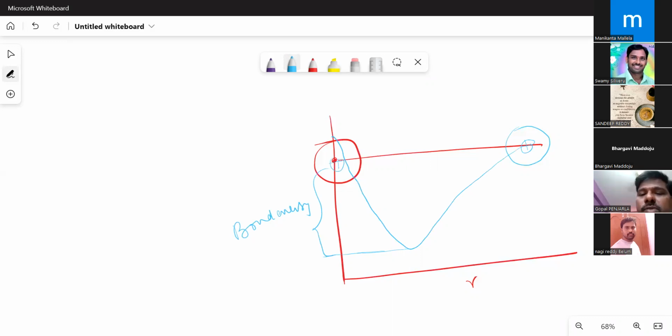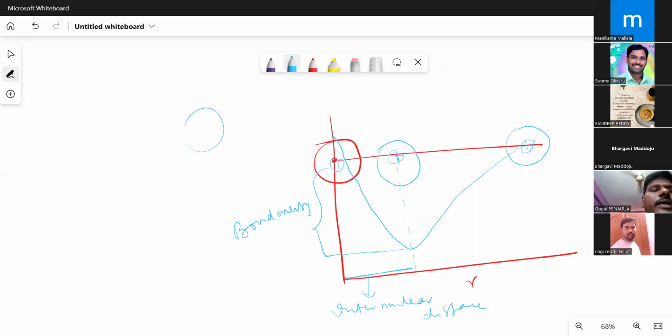And this hydrogen atom will come to a place where the attractions and repulsions are equal to each other. This is a place where it is stably present. Now this is called the internuclear distance, or we will call it the bond length. At this bond length, both attractions and repulsions exist.